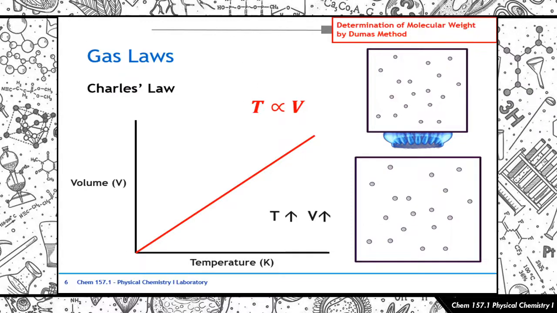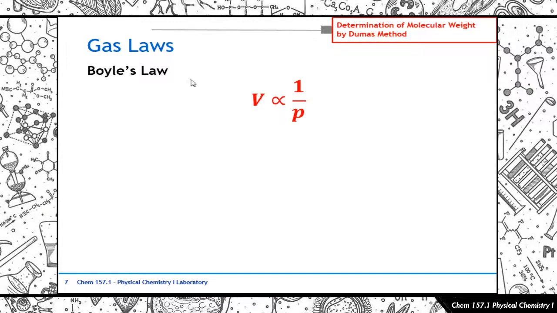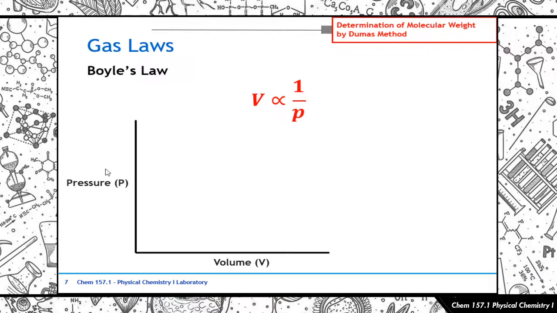So moving on, the next one is going to be Boyle's law. So Boyle's law deals with the relationship between volume and pressure. So we can see over here that there is an inverse relationship between our volume and our pressure. Pero tingnan natin kung bakit. So let's try to plot again pressure versus volume. Pero tingnan din natin siya from the viewpoint at the particle level.